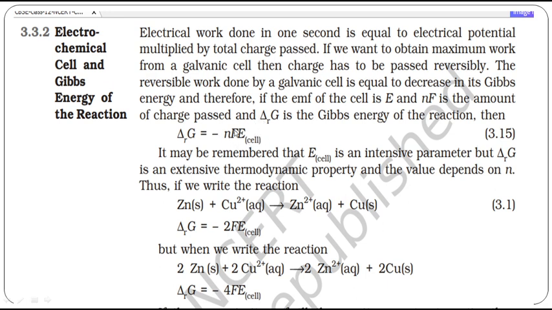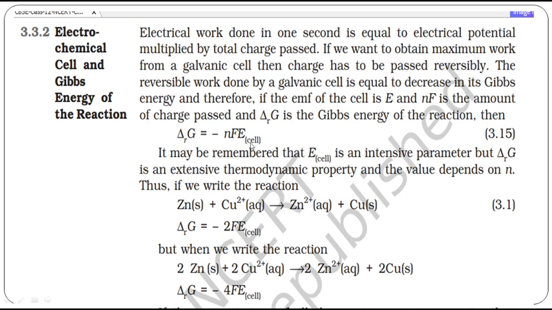This electrical work is equal to the free energy. How is it equal? The reversible work done by a galvanic cell is equal to the decrease in Gibbs energy. They are related. Electrical work done is equal to decrease in Gibbs energy. That is why I am writing minus delta G is equal to nFE. nFE is the electrical work done, equal to minus delta G, or delta G is equal to minus n into F into E. Got it? So once you know the cell potential, you can find out the Gibbs free energy.